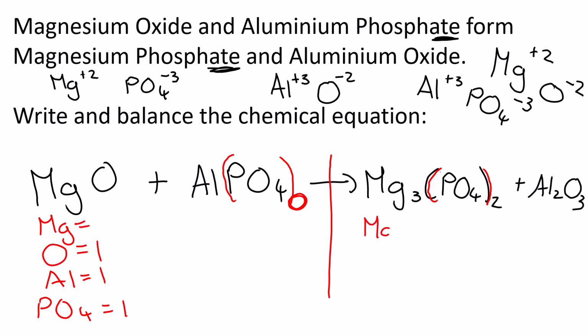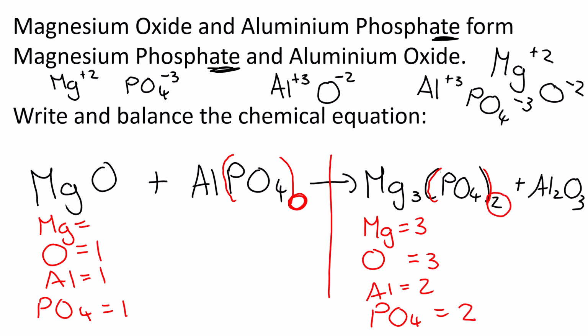On the right-hand side, magnesium, there are 3. Oxygen, I don't count this oxygen, it's just this oxygen here. There's 3 of them, okay? There are 2 aluminiums over here. And again, I can balance the PO4s. What's the number down here? It's a 2. Okay, so I can balance the 2s. This one, a little bit more complex. Unlikely you would get it in grade 9, but very normal for grade 10, 11, and 12.